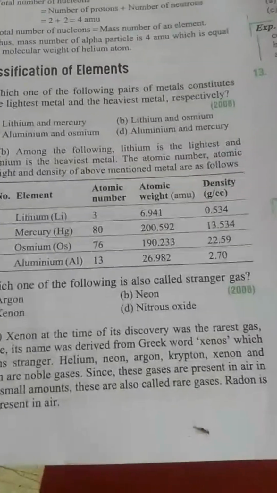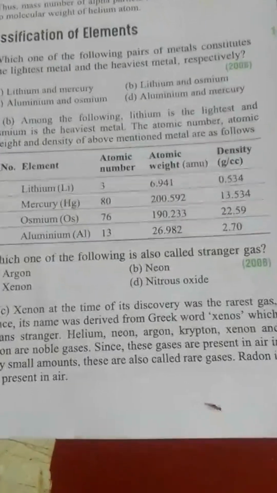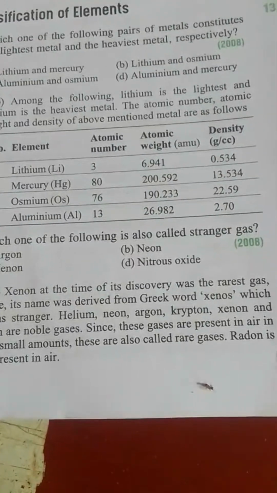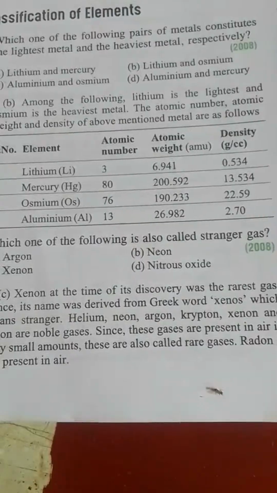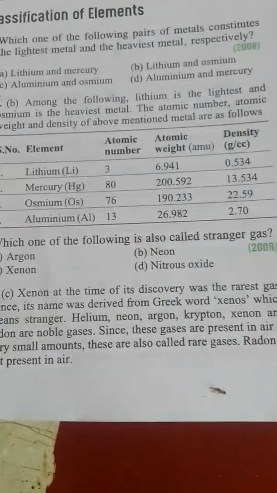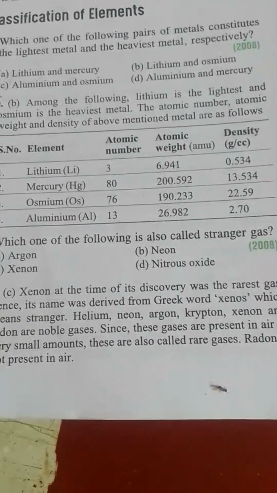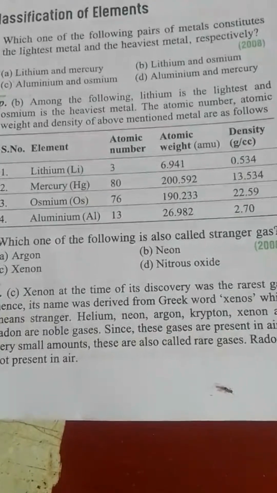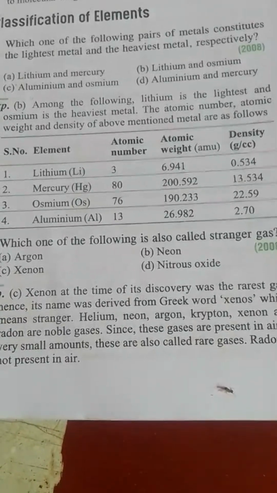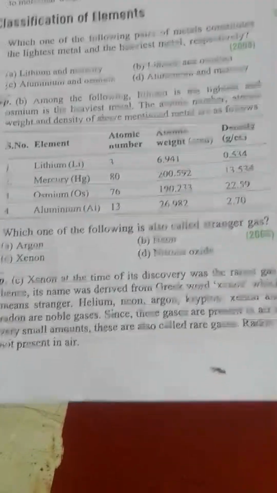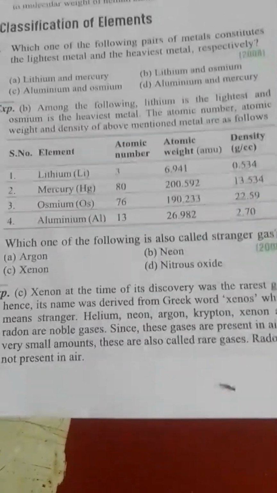Which one of the following pairs of metals constitutes the lightest metal and the heaviest metal? Lithium is the lightest and osmium is the heaviest metal.